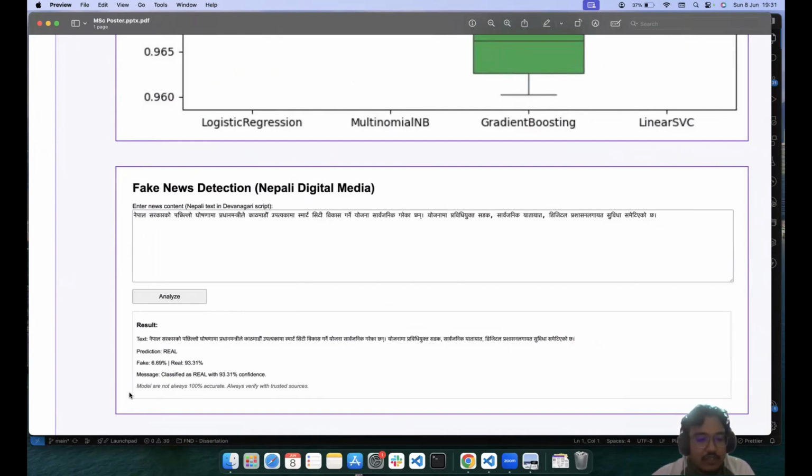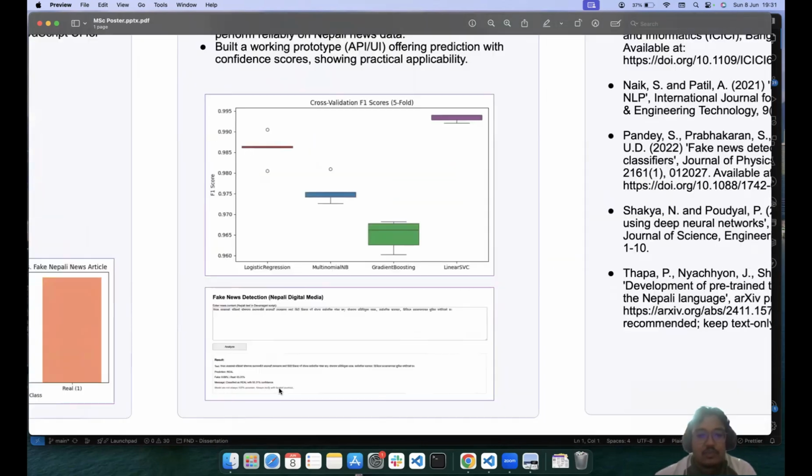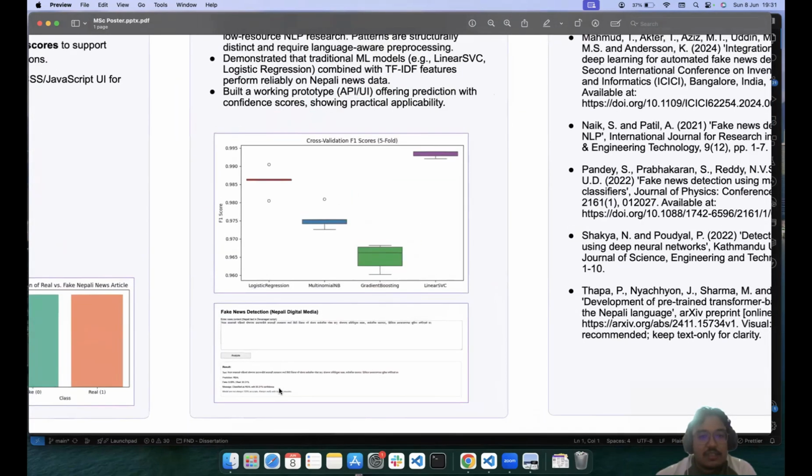And finally, you can see here, models are not always 100% accurate, always verify with trusted resources. This is to let the user know to give some validation of the model as well, right? So that is about it.